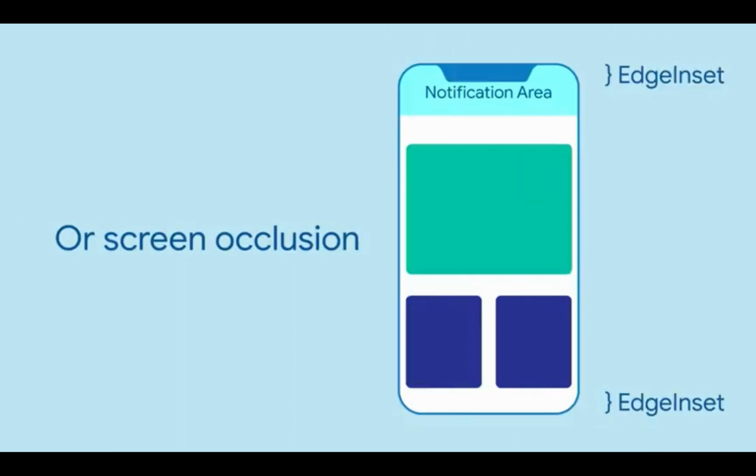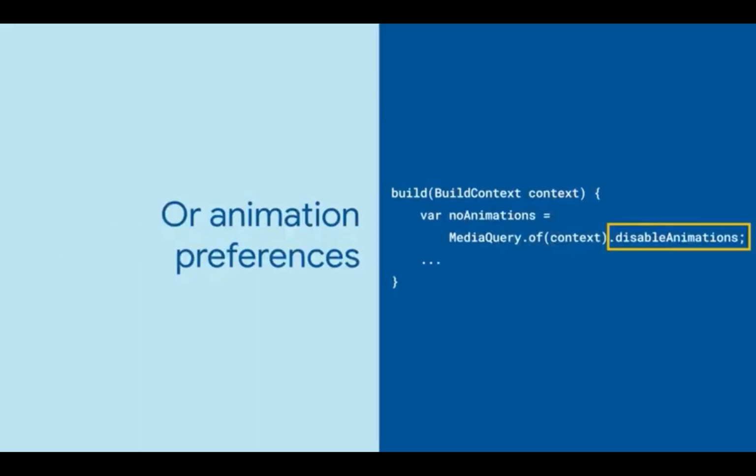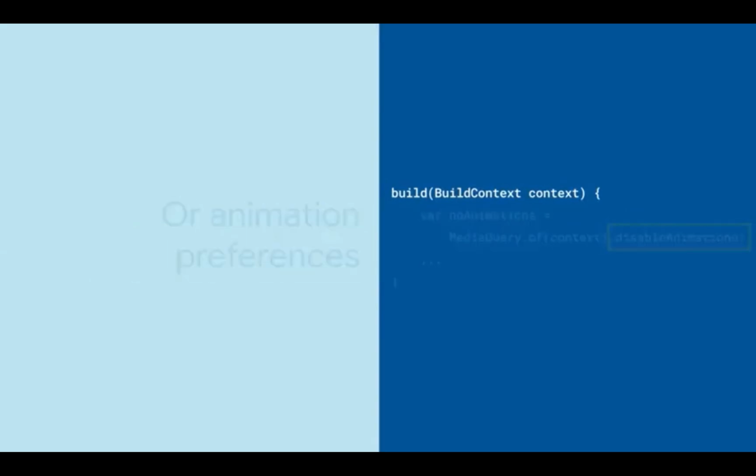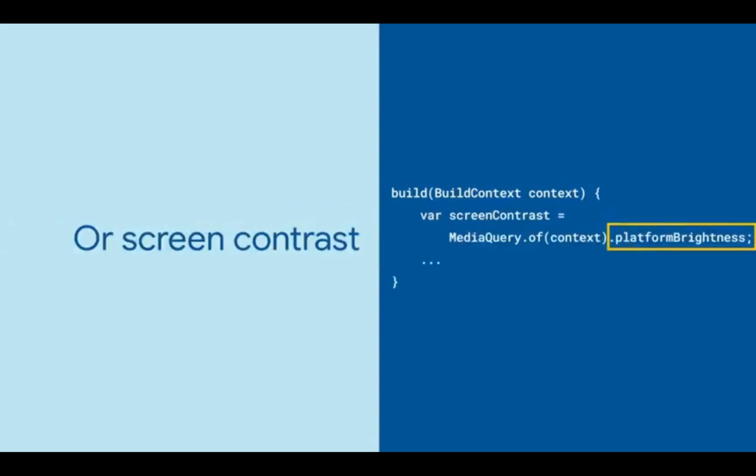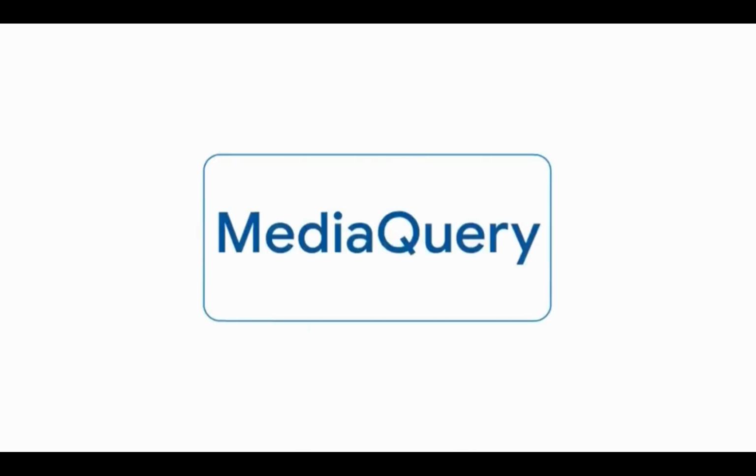Media Query also allows you to check a device's orientation or determine if the user has modified the default font size. You can also check out the parts of the screen that are obscured by a system UI, much like a lower level SafeArea widget. You can look up interesting accessibility information, like whether the device is requesting to limit animation, or the level of screen contrast. Next, there is Stack.